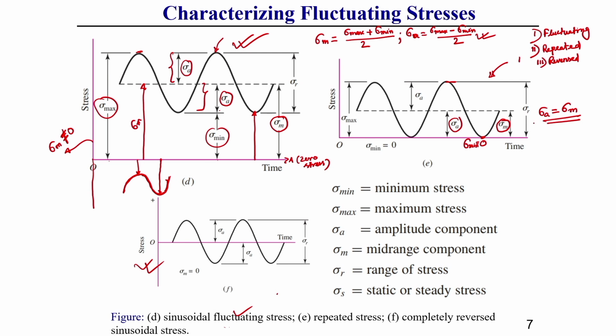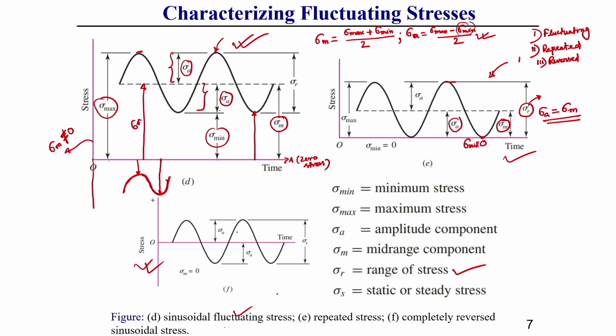Because here generally the minimum component will be 0, sigma m will be sigma max by 2, and sigma amplitude will also be sigma max by 2. So here the amplitude and mean value are the same; this is called repeated types of loading. Now, I have used another term, sigma r also. Sigma r is the range of stress, that means from the minimum stress to the maximum stress, that stress range is represented as the range of stress.